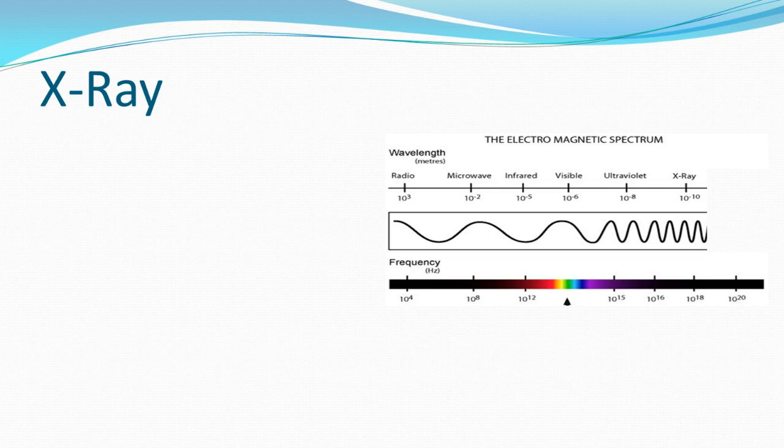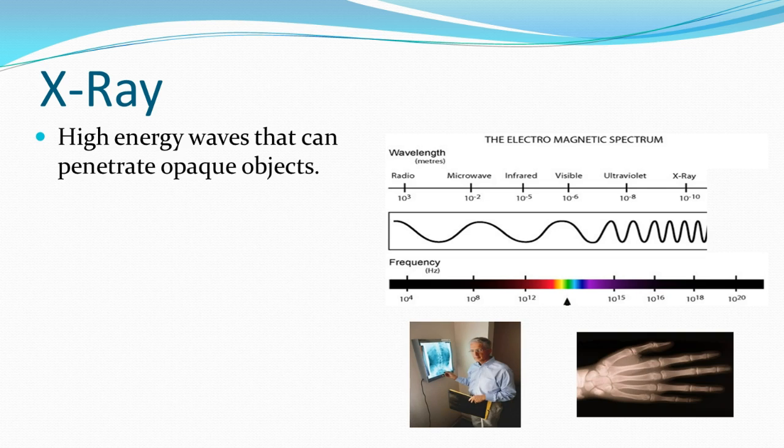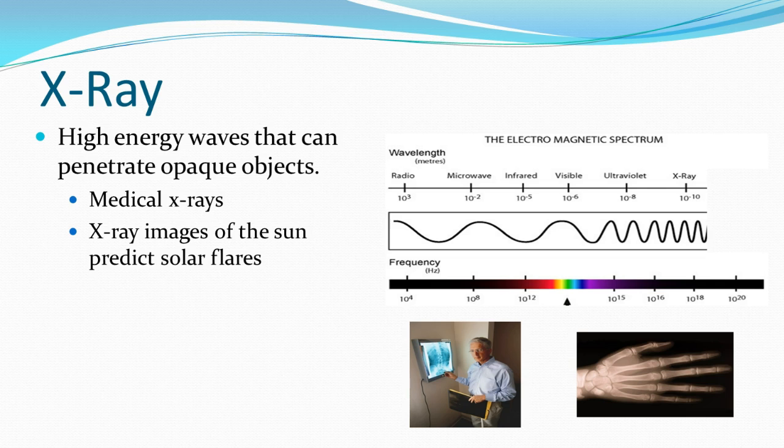X-rays are the next highest frequency, next lowest wavelength. These are still invisible to the human eye, and as we get further to the right, we know that they have higher energy, which allows us to penetrate opaque items or objects. Opaque means it's not see-through. A table is opaque. A piece of glass is clear. It's not opaque, it's transparent. Medical X-rays are the most common use of X-rays. Just like microwave ovens, they get their name from the type of ray that we're using. We can even use X-ray images of the sun to predict solar flares.